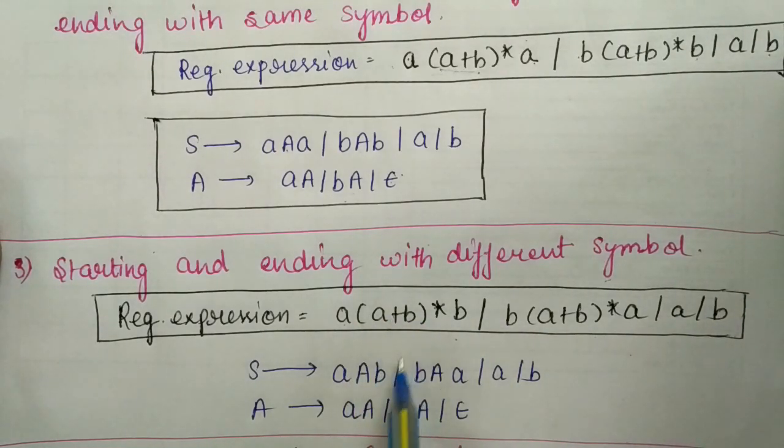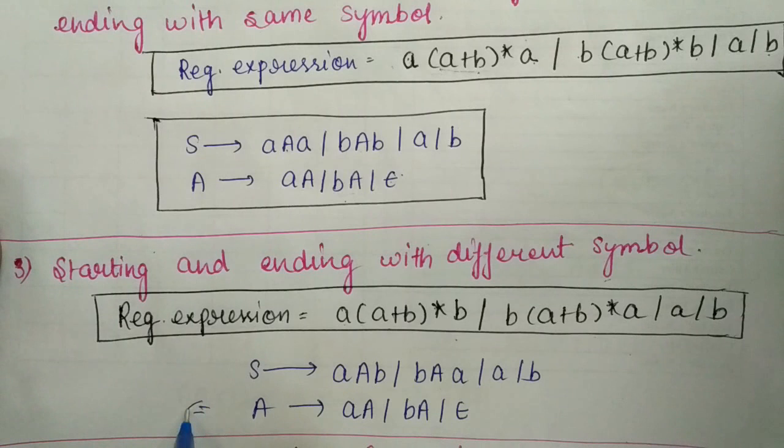For this we have, this represents (A+B)*. Then we simply replace the value by this variable. So this is the final grammar for starting and ending with different symbols.